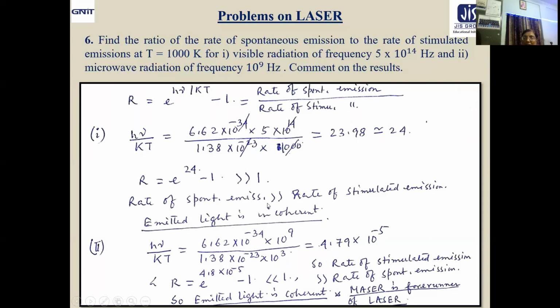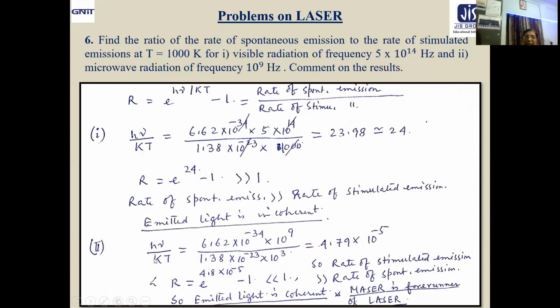If spontaneous emission dominates the stimulated emission, there will be no phase correlationship and emitted light obviously will be incoherent. You are asked to comment on the result. Okay. So this is the comment for the first case, that emitted light is incoherent because rate of spontaneous emission is greater than rate of stimulated emission.